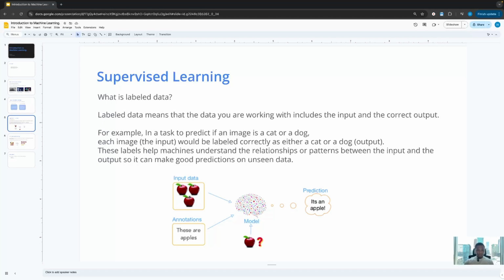In this image right here, we have the input data as apples and we have the label as these are apples. So we feed this data to the ML algorithm, and the ML algorithm learns the relationships between the input data and the output, right? So when we have another apple and we show this apple to the ML algorithm, based on what it has learned from the input data, it can then say this is an apple. So this is basically supervised learning.